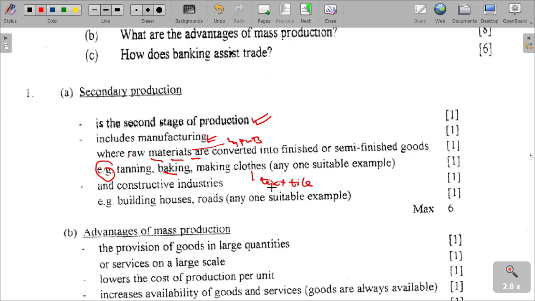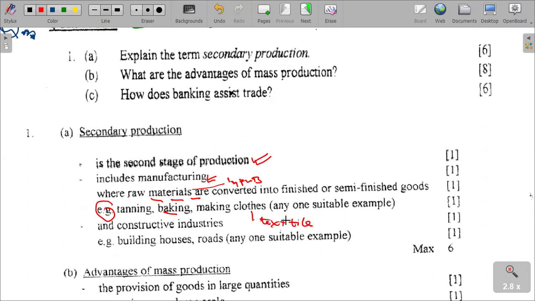So in this regard, what you need to understand is that production has to do with the conversion of raw materials into finished or semi-finished products. And then you give some examples. For example, building of houses and building of roads. We have certain raw materials, for example, bricks and roofing timber. In that regard, there is production taking place. It is secondary production taking place.